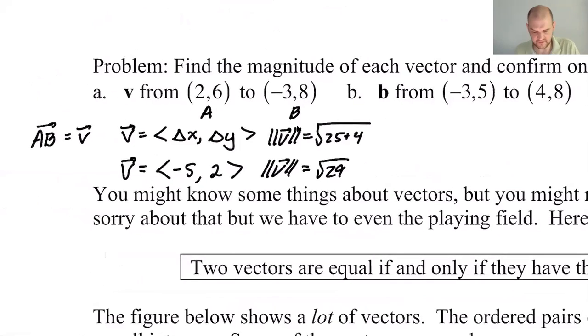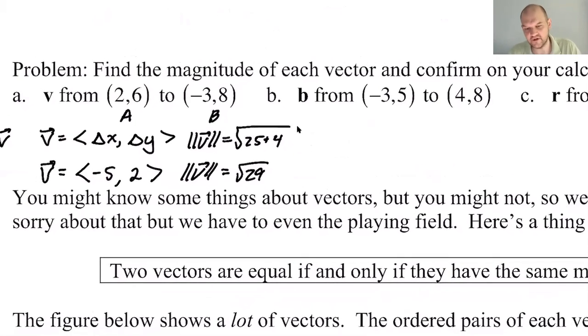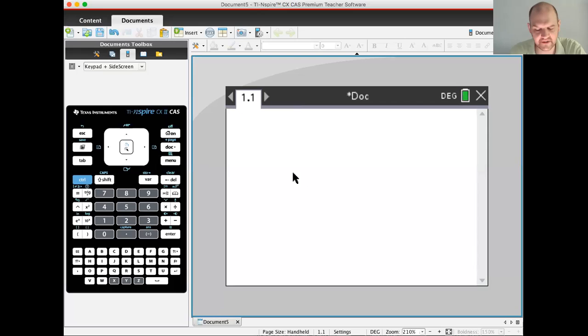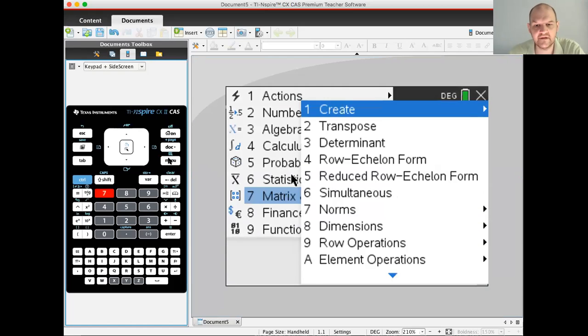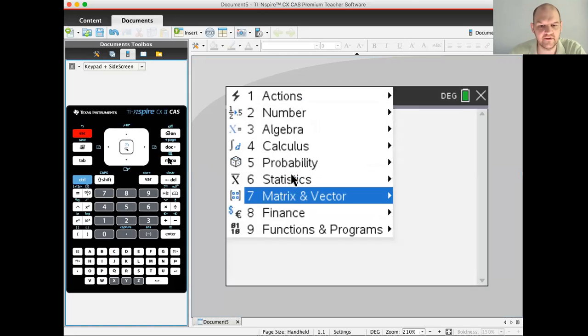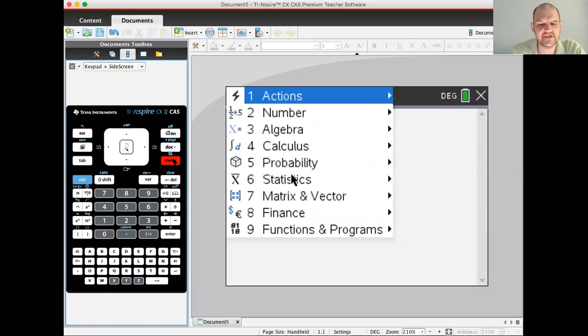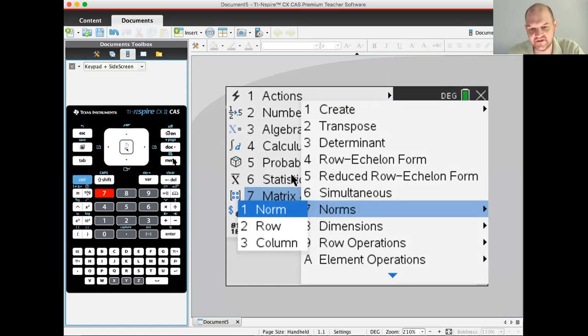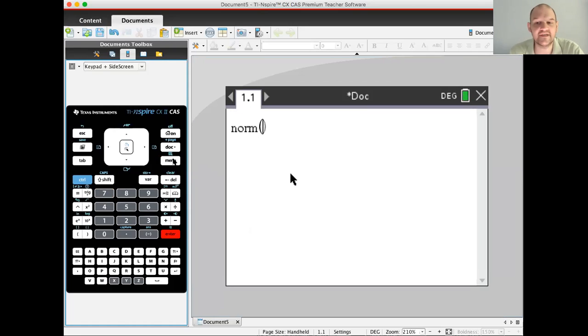All right, let's get our calculator to give us this answer, and then we'll speed through the other 2 examples here. Well, maybe, who knows? I never know what I'm going to go fast on. All right, so norm, menu 7, and then, nope, menu 7, 7. Sorry, hold on, I got this. Menu 7, 7, enter, gives you the norm. The norm is just another word for magnitude, but now I need to put in the vector. So what we're going to do is control and then open parentheses, and you get brackets.